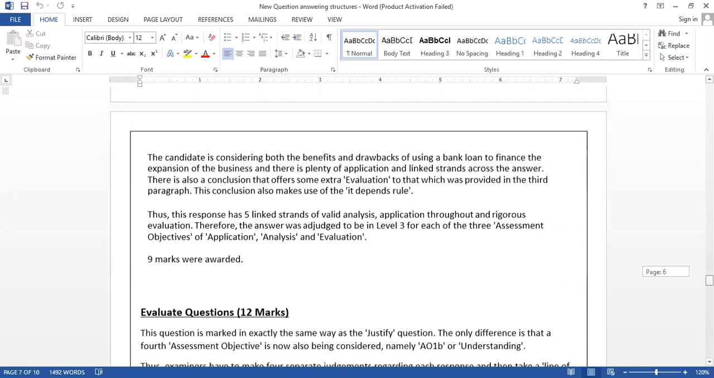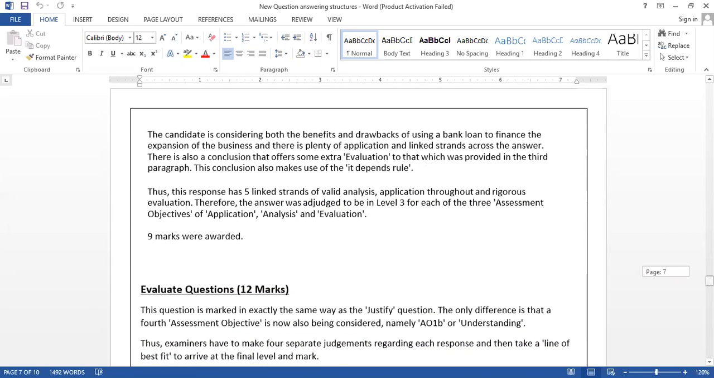You can see the examiner comment for this answer. The candidate is considering both the benefits and drawbacks of using a bank loan to finance the expansion of the business. There is plenty of application and linked chains of reasoning across the answer. There is also a conclusion that offers some extra evaluation to that which is provided in the 3rd paragraph. This conclusion also makes use of the it depends rule. This response has 5 linked strands and valid analysis and application throughout, with rigorous evaluation. Therefore, the answer will be judged level 3 for all 3 assessment objectives of application, analysis and evaluation, and awarded 9 marks.